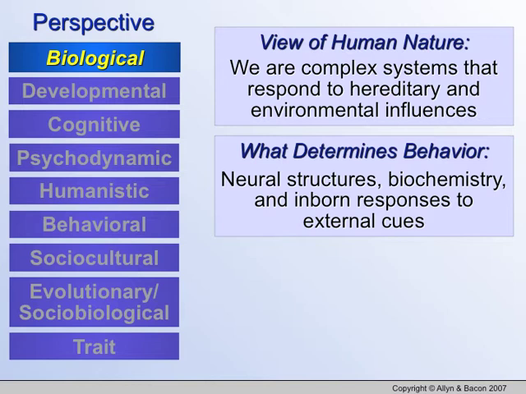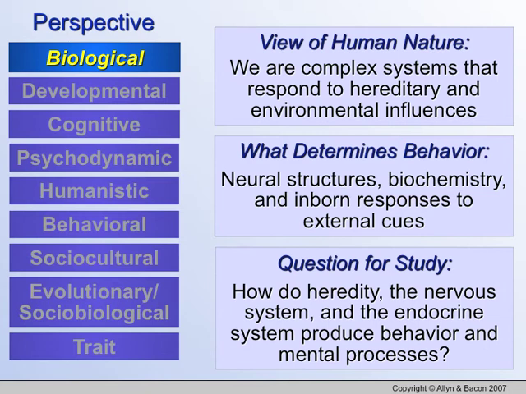So all of the things that our body's chemistry is doing dictate what our behavior is telling us to do. So the question we're going to be focusing on throughout the year is how do our heredity, our nervous system, and our endocrine system produce behavior and mental processes? How does our body's chemistry maintain and change our thinking process and thought process?